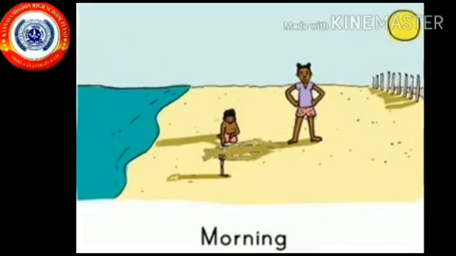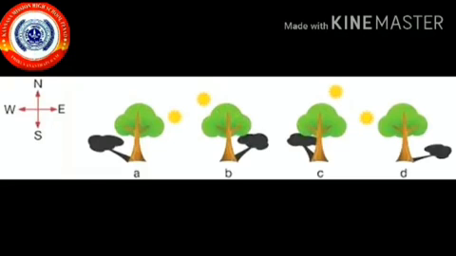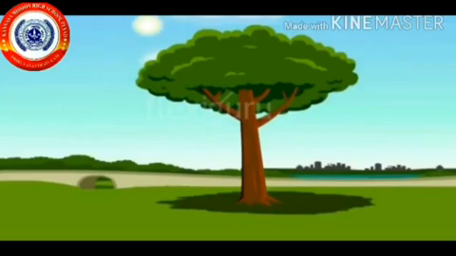During the sunrise, the shadow of an object will always be towards the west and longer. The shadow of an object during the sunset will always be towards the east and longer. When the sun is high in the sky, the shadows are much shorter and will point north and south according to the hemisphere. So students, the shadows are longer in the morning and evening because the sun rays are slanting in the morning and evening. At noon, the sun is high in the sky and the shadow is short.